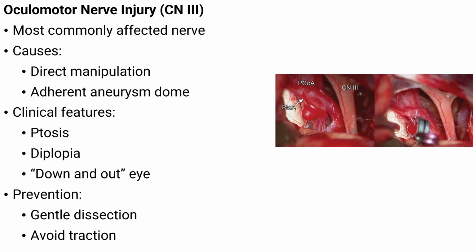When the oculomotor nerve is injured, the clinical features are usually clear. The eyelid may droop due to loss of levator function. Eye movements become uncoordinated, leading to double vision. The eye may also deviate outward and downward because opposing muscles are no longer balanced. These signs often appear soon after surgery. Prevention depends mainly on technique and restraint. Gentle dissection is important when working around the aneurysm and adjacent nerve structures, especially when adhesions are present. Traction should be avoided as much as possible because pulling on the aneurysm dome can transmit force directly to the nerve and worsen injury. Careful handling reduces risk, even in tight anatomy.